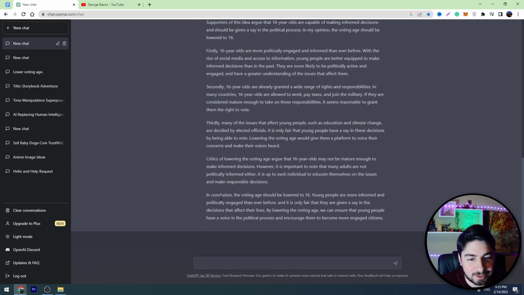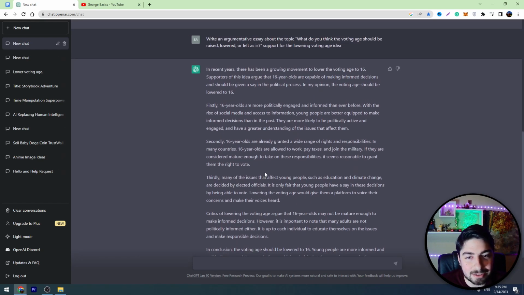Okay, ChatGPT finished the writing, and now if you check the conclusion, you will see that ChatGPT is supporting the idea that the voting age should be lowered to 16, guys. So ChatGPT took into account what we asked and it wrote the essay in this way.